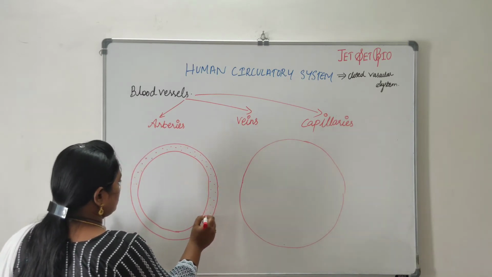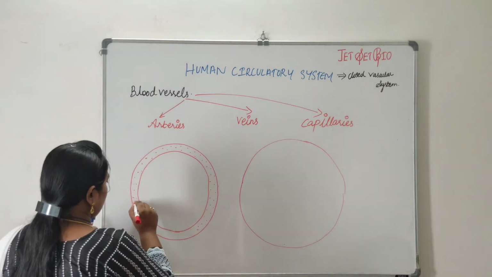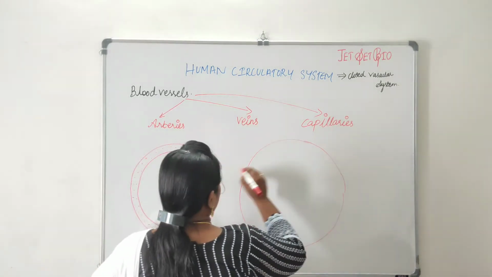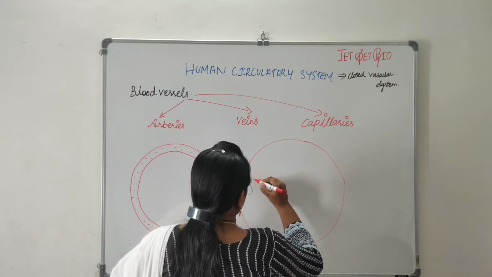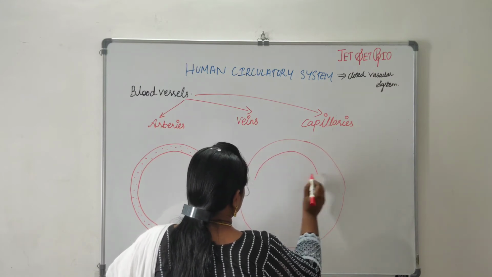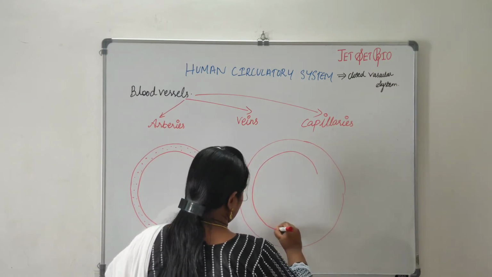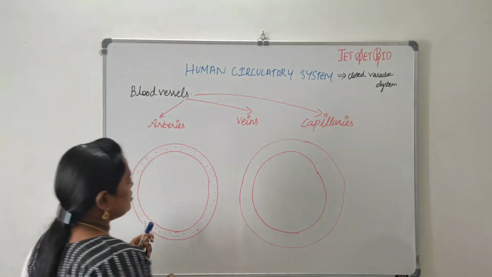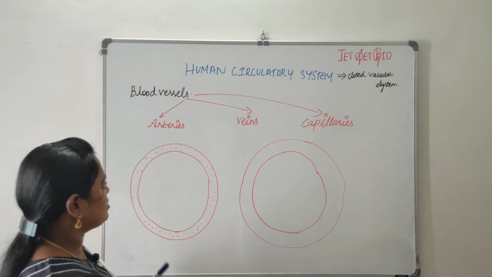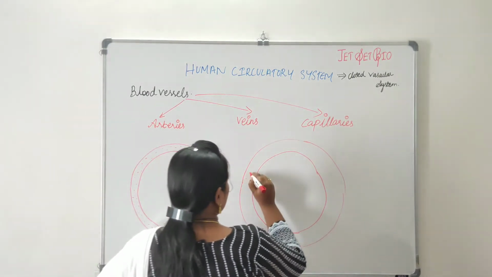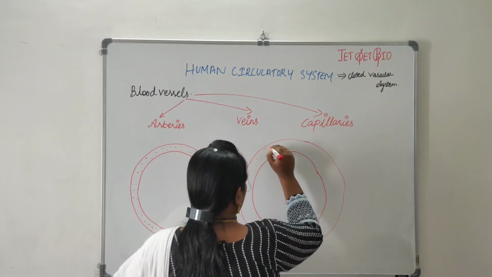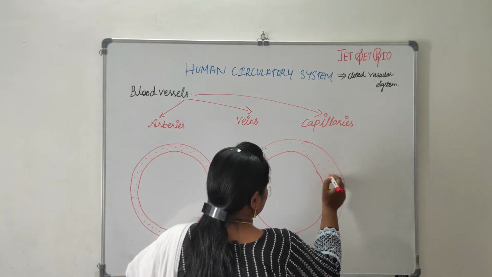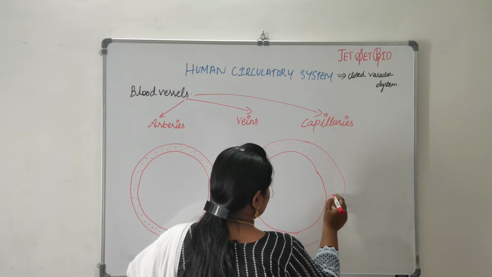It is going to be the outermost layer in case of arteries. So can you see the difference? In arteries it is going to be thinner. In veins the outermost layer is a little bit thicker compared to arteries.